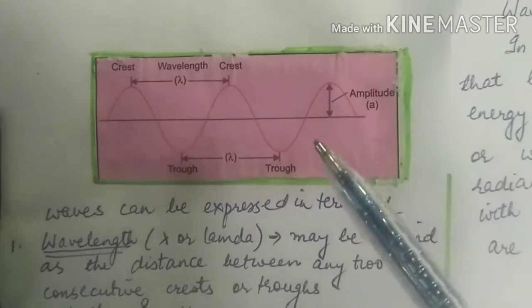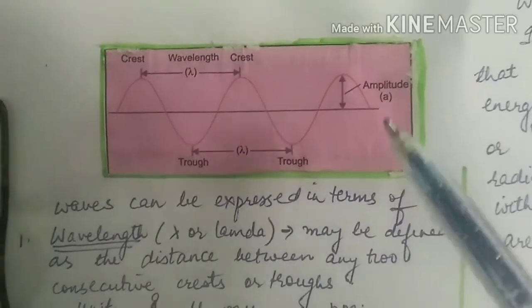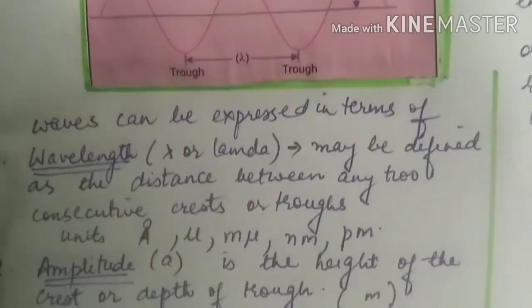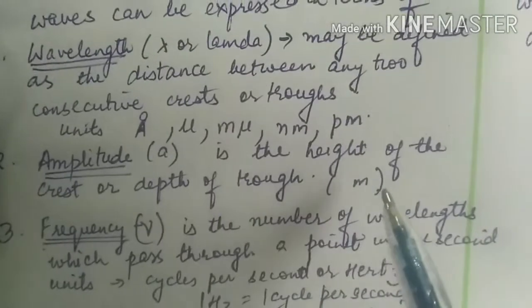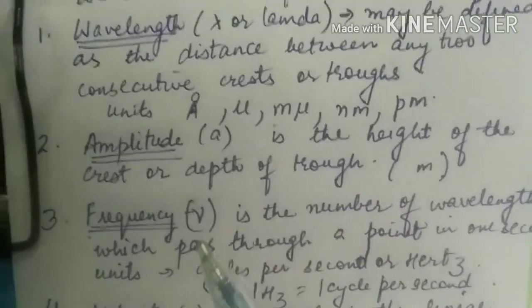Amplitude, the height of a crest or the depth of a trough, is called amplitude. It is also expressed in meters.